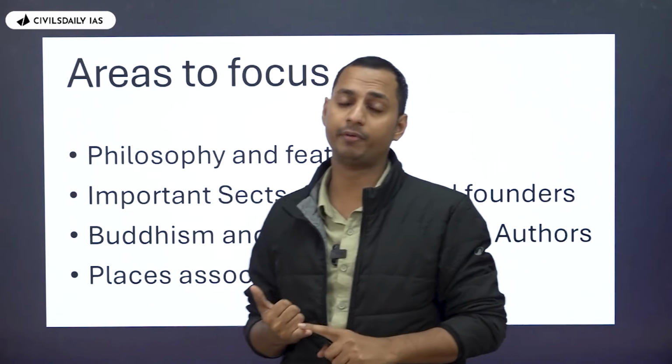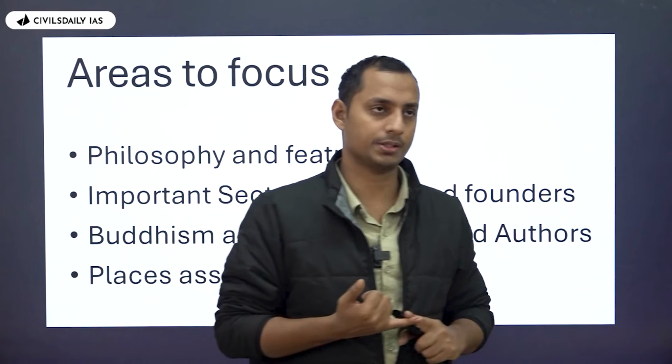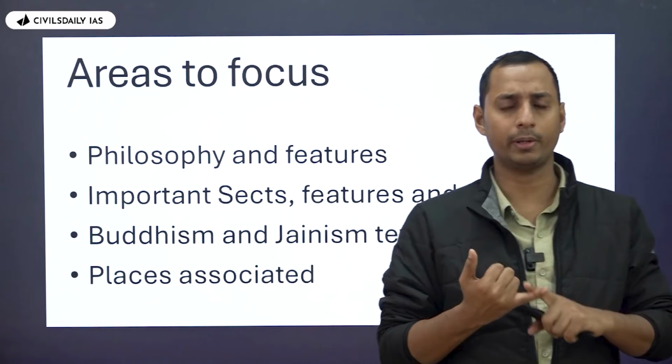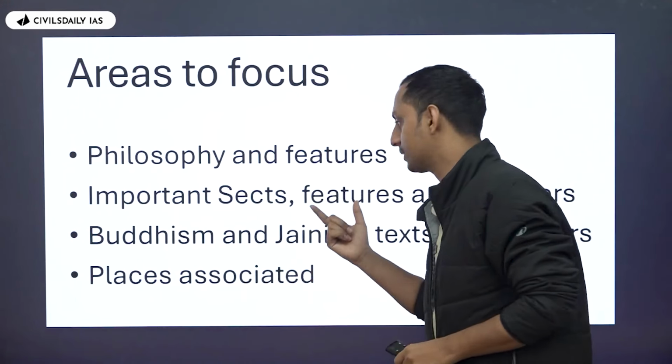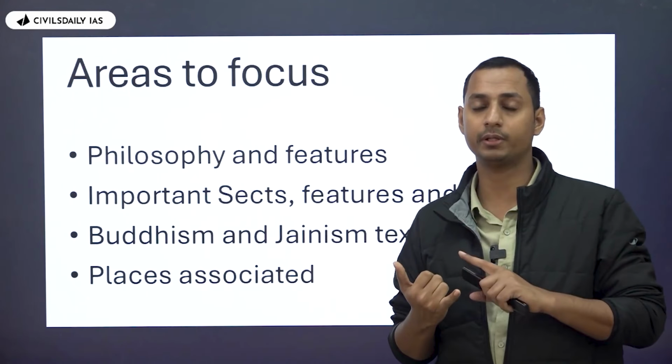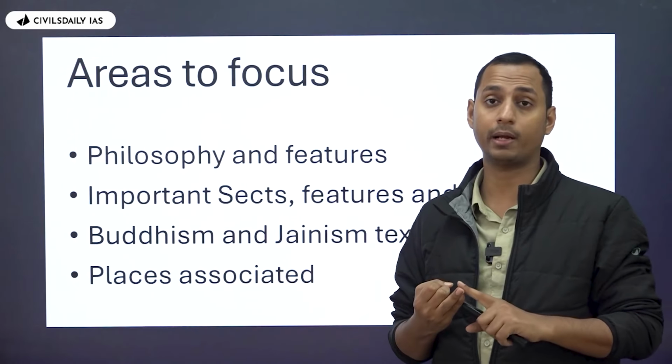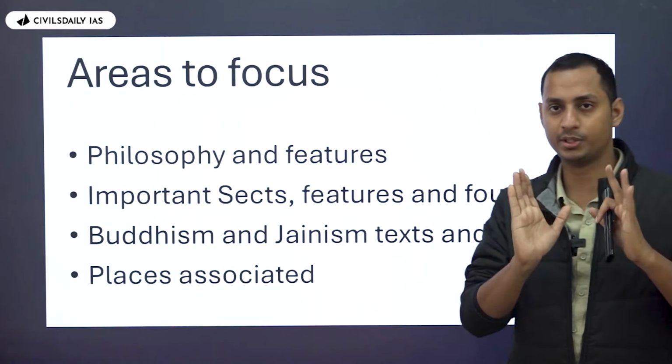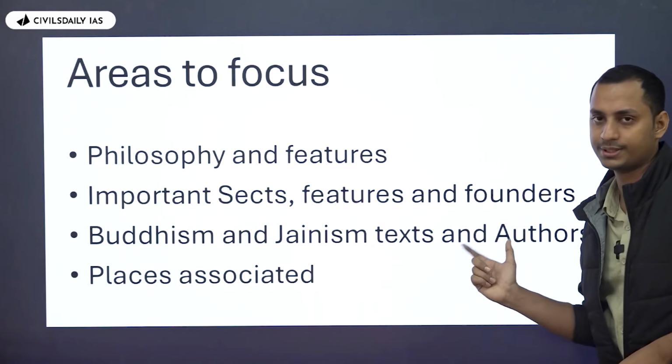Then the third important thing, the Buddhism and Jainism texts and their authors. Now you have the Tripitakas and you have canonical and non-canonical texts in Buddhism and Jainism as well. So what do you need to do? You need to make a list of the important canonical and non-canonical texts of both Buddhism and Jainism and the person who wrote the same.